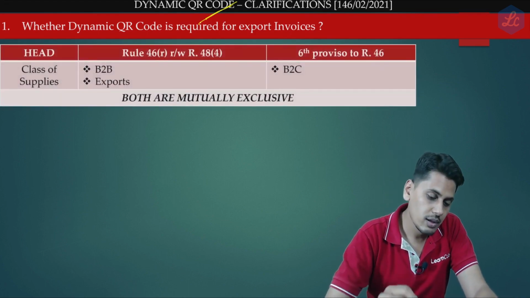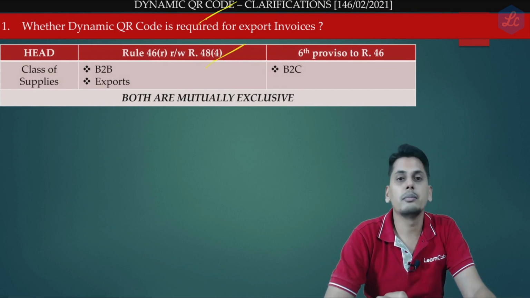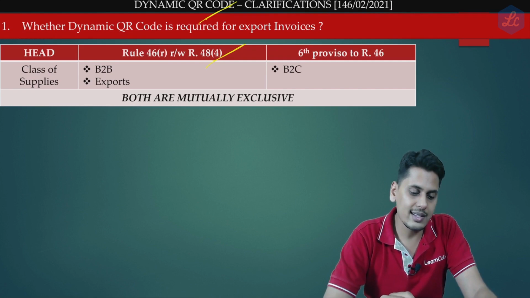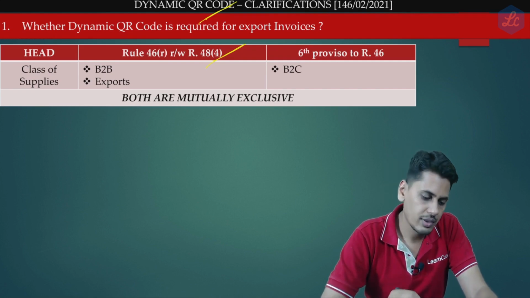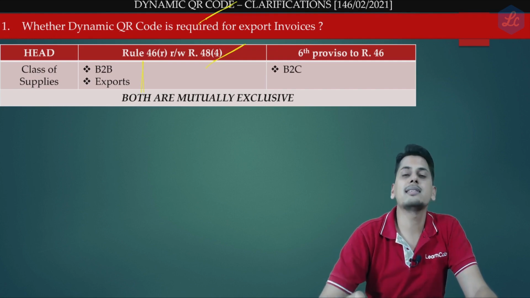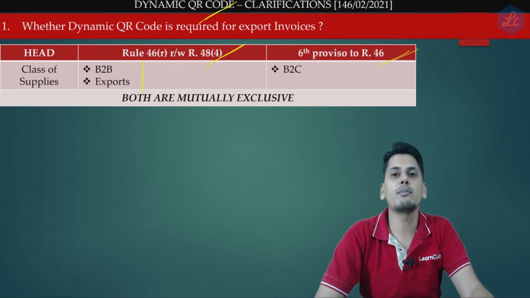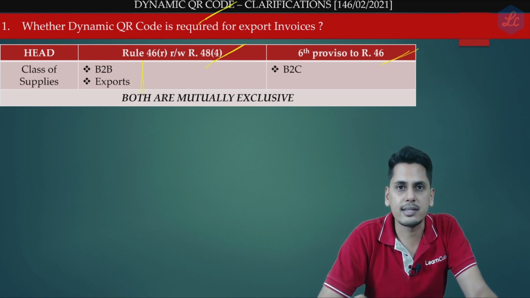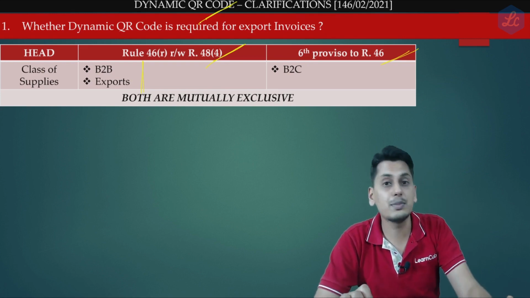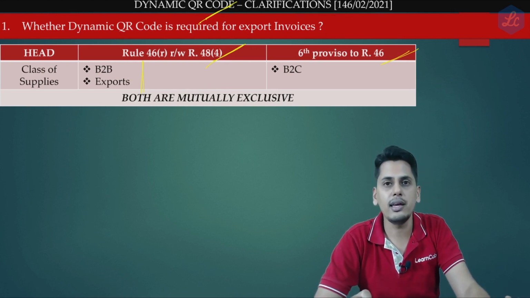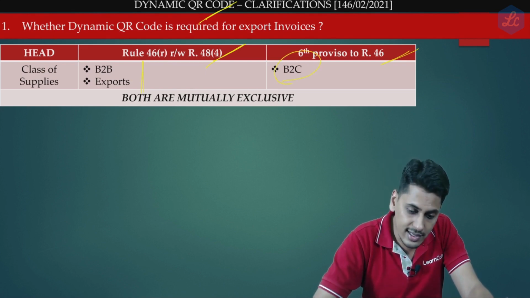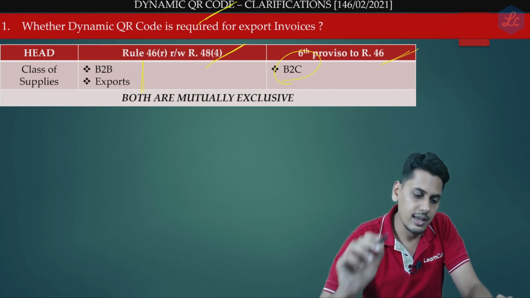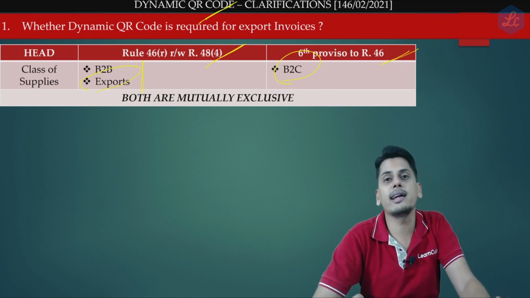Please concentrate. Your B2B QR code, which is your invoice reference number QR code, Rule 46 read along with 48 sub Rule 4, is applicable for B2B supplies and for exports. Sixth proviso to Rule 46, your dynamic QR code, is applicable for B2C supplies. Now friends, as regards exports, is it a B2C supply? The answer is yes. Does it get covered in this category of B2C? The answer is yes. Is it also getting covered in 48 sub Rule 4? The answer is yes.